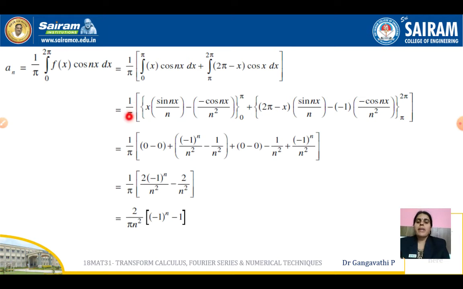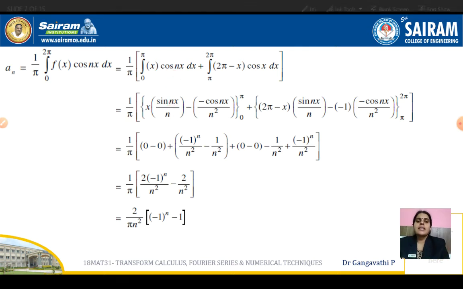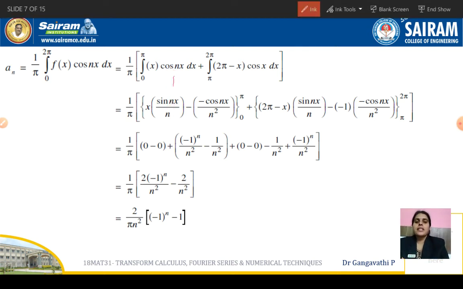So keep 1 by pi on the other side as it is. First function, that is x, as it is. Integration of cos nx is sin nx, which we have written. And now differentiation of the first function is 1. Even if you do not write it, that doesn't make any difference. So 1, and integration of this function is minus cos nx by n square. And differentiation of x was 1 here. That 1, if you differentiate again, becomes 0.